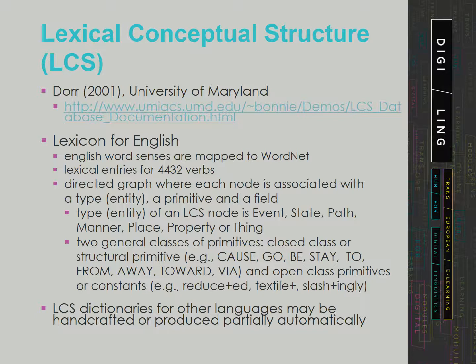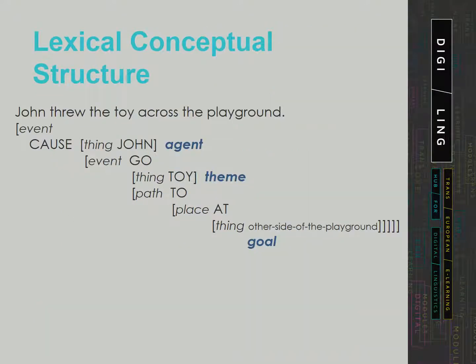LCS dictionaries for other languages may be handcrafted or produced partially automatically. Here we have an example sentence represented in LCS. The event expressed by the verb throw has primitives goes and go, while path has primitive to and place has primitive at, that belong to a closed class of structural primitives. It also has types entity specified as thing, where John is agent, toy is theme, and across the playground is goal.